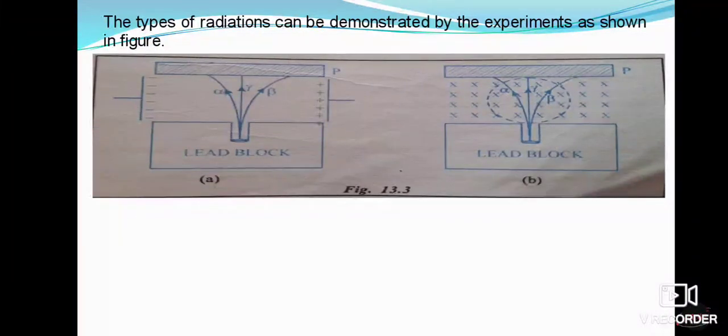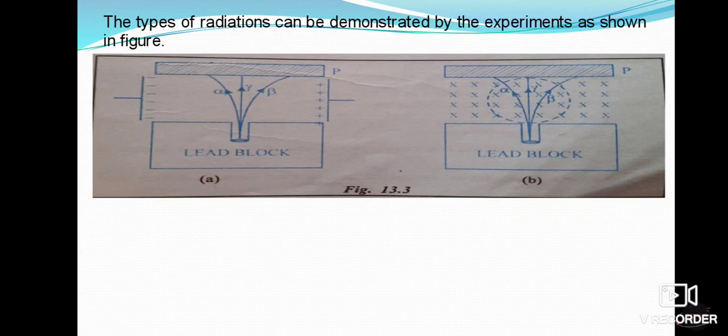Now we will discuss how to identify these alpha, beta and gamma rays. The types of radiation can be demonstrated by the experiment shown in the figure. Observe the diagram here. A small quantity of radioactive substance is placed at the bottom of a small hole made in a lead block. In both figures, the lead block has a small hole, and the radioactive substance is placed in it. Why do we use lead here? Because lead absorbs all three types of radiation: alpha, beta as well as gamma.